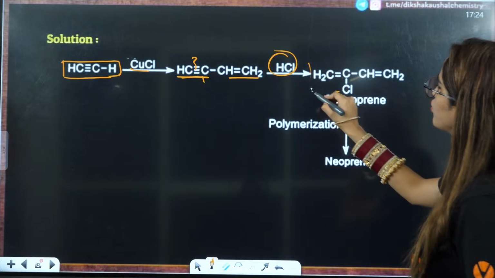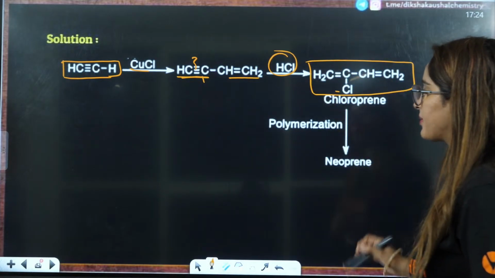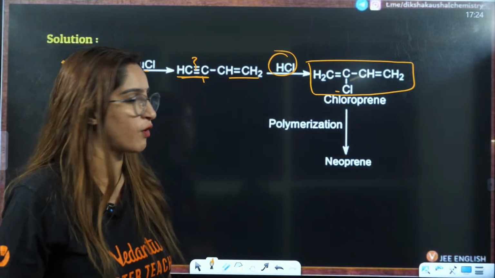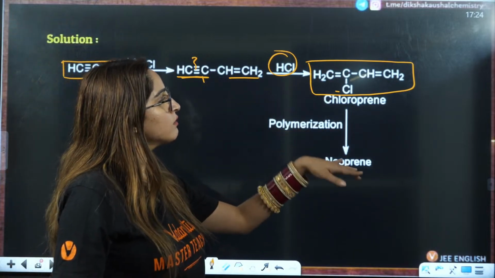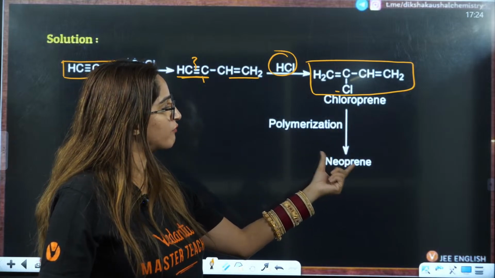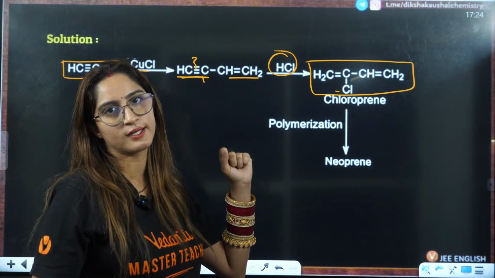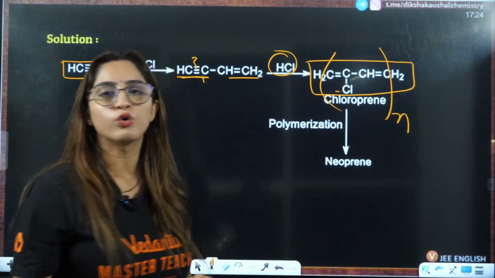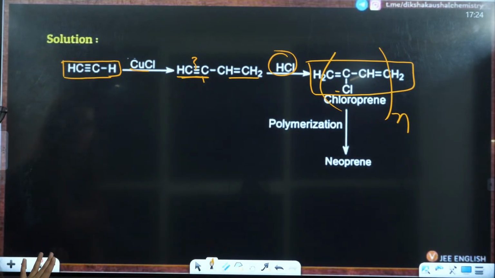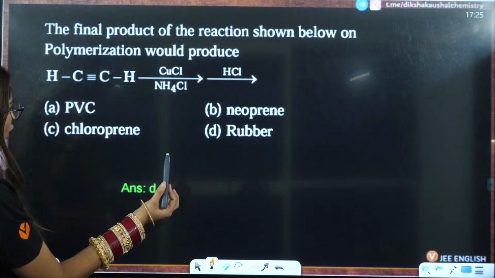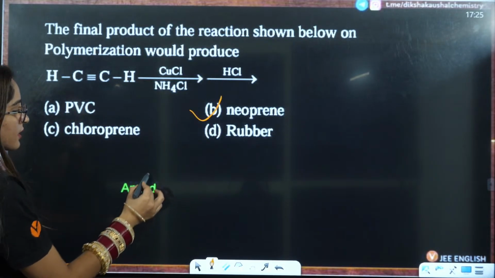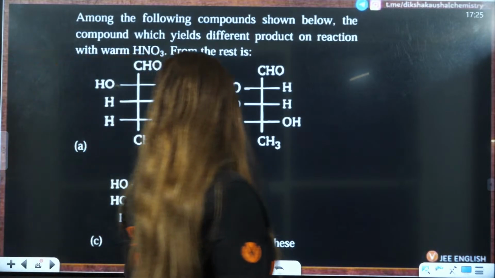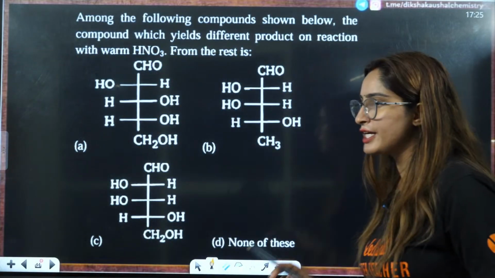Mostly students just know that from chloroprene polymerization neoprene is formed, but you should also know how chloroprene is formed. So here on polymerization of n units of chloroprene, you have the formation of neoprene. So the answer is not D, the answer will be B. B is the correct answer. Is that clear to everybody or not?